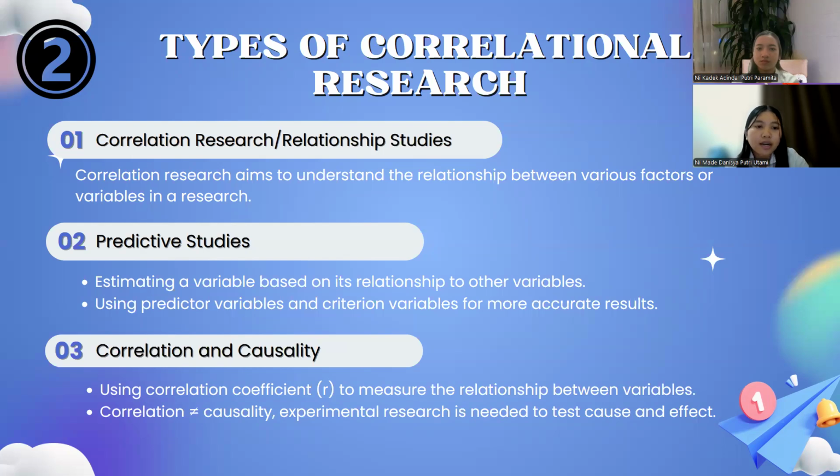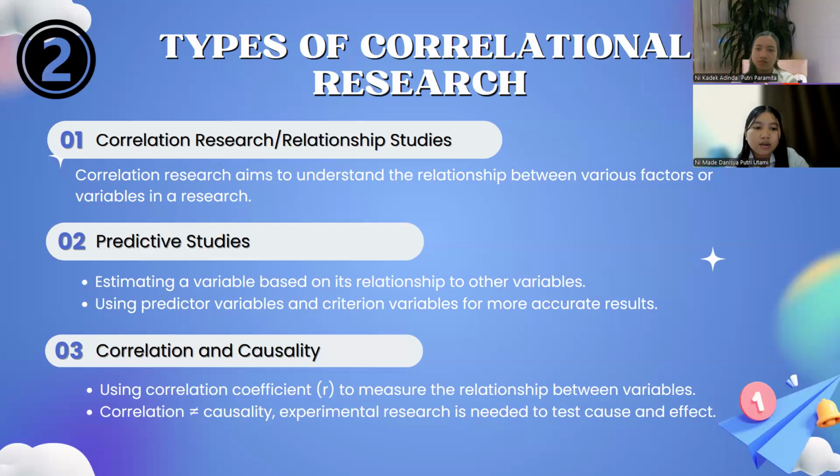Second is predictive studies. Predictive studies are used to estimate a variable based on a strong relationship with other variables. If two variables have a high correlation, then the score on one variable can be used to predict the score on the other variable. In prediction studies, the variable used as the basis for estimates is called the predictor variable, while the predicted variable is called the criterion variable.